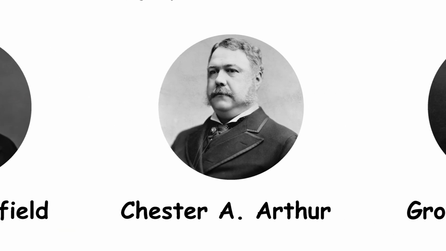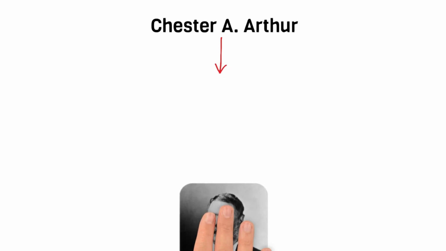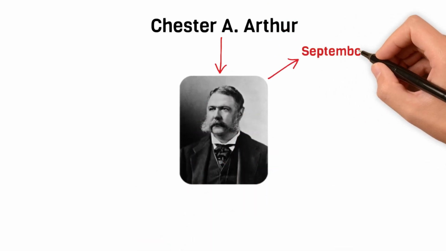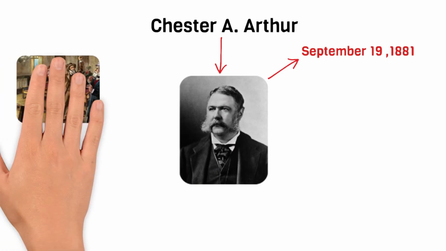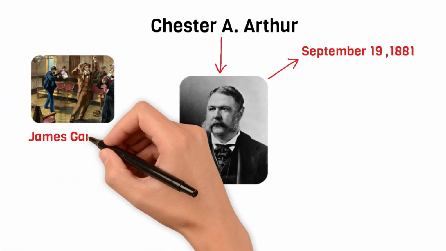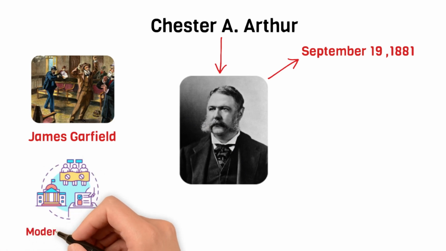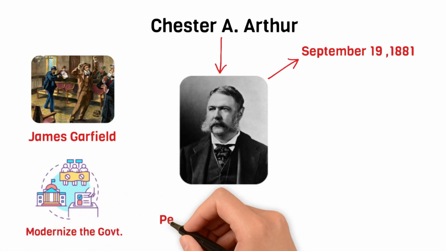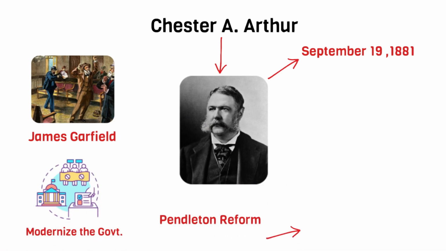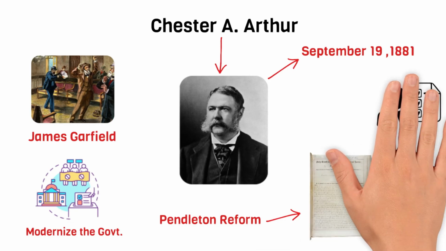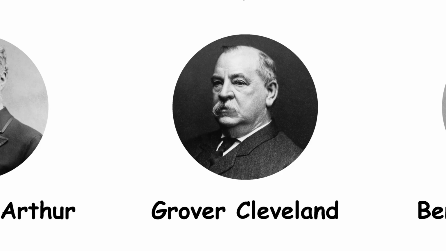Chester A. Arthur. He was the 21st President of the United States. He became president on September 19, 1881, following the assassination of President James Garfield. Arthur's presidency focused on civil service reform and efforts to modernize the government. He signed the Pendleton Civil Service Reform Act into law, which aimed to eliminate political patronage and create a merit-based system for government employment.